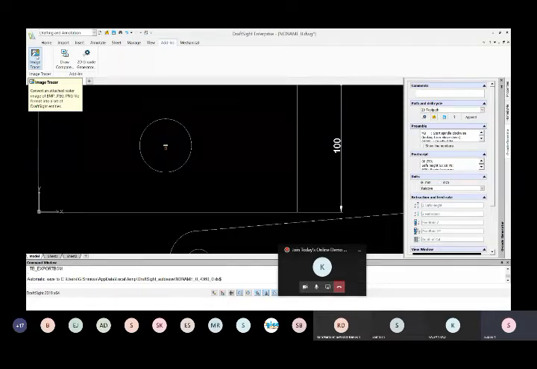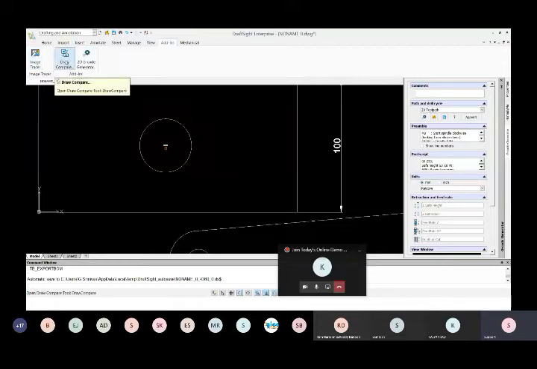So all type of images we can take over here, and also we can do drawing comparisons. For example, I made some revisions to my current document, and I also have one current document. After that, for some applications, I made some corrections. So for those applications, if you want to see where the particular design is going to be changed, you can compare the two particular documents with this particular operation.